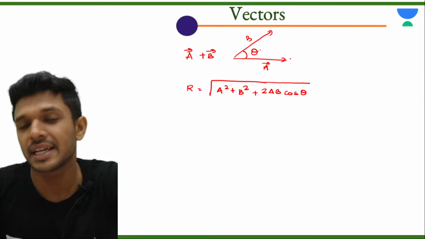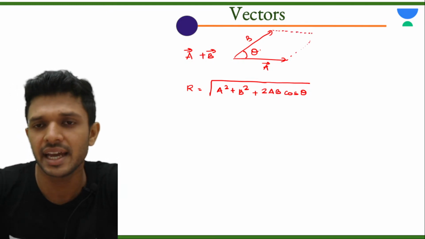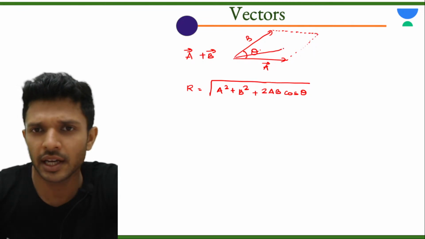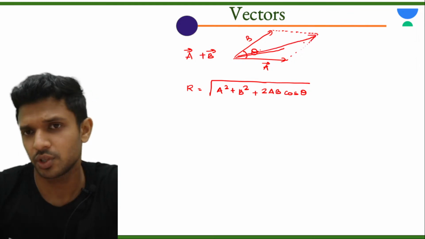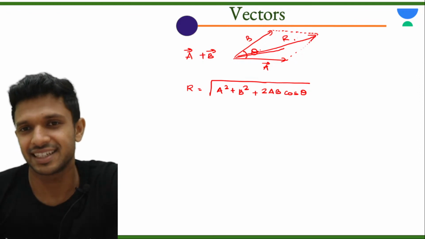Now you can ask me, sir, how to find the direction of the summation of vectors A and B. What do you have to do? With the vectors A and B like this, complete the parallelogram. Can you do it? I hope everybody knows how to draw a diagonal of the parallelogram. Whatever is the diagonal of the parallelogram, that will act as the resultant.